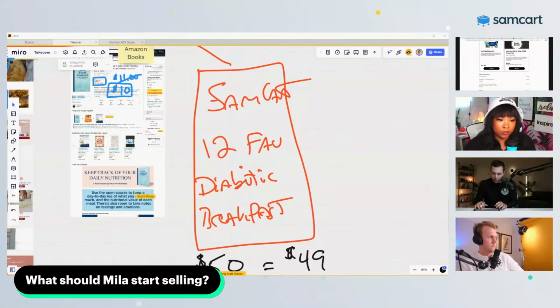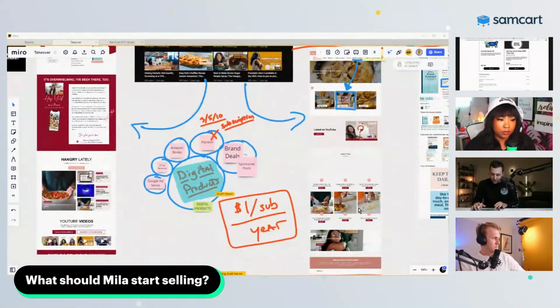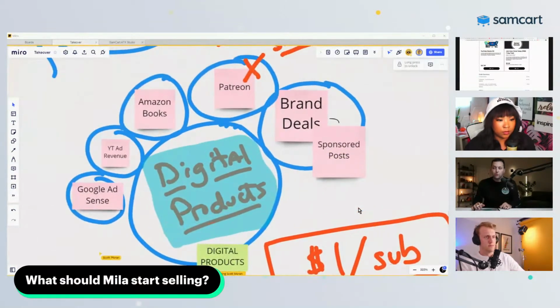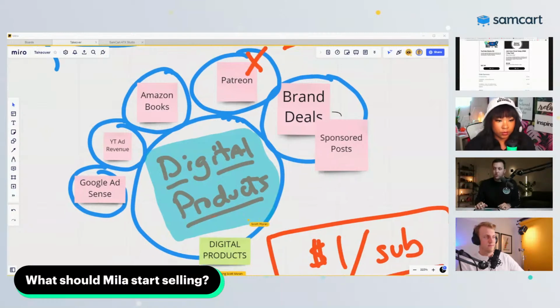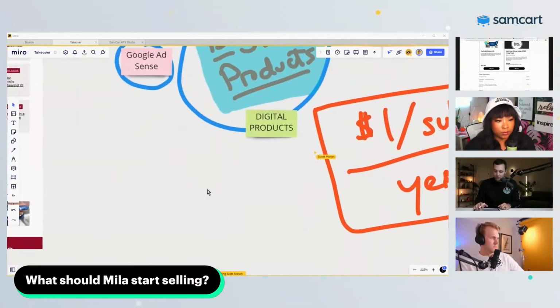That is how you get to a point where the biggest single driver of revenue is digital products, and it is dwarfing brand deals. It is dwarfing what you're getting on Patreon. It's dwarfing what Amazon sends you back for selling a couple books here and there, right? But it all comes back to the idea of what kinds of digital products could we spin up, right? There's so many things out there. So I'm curious to see, let's do some brainstorming, right? What digital products should Mila be out here selling?